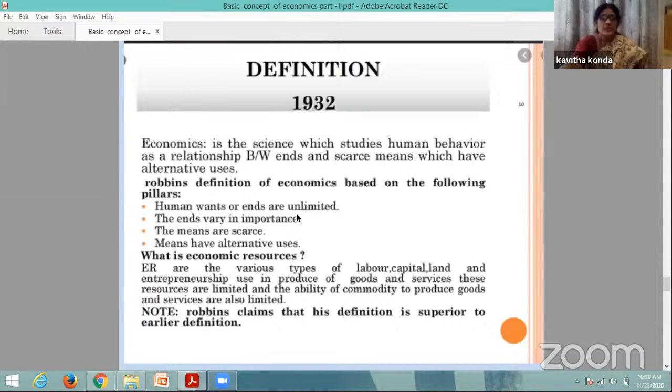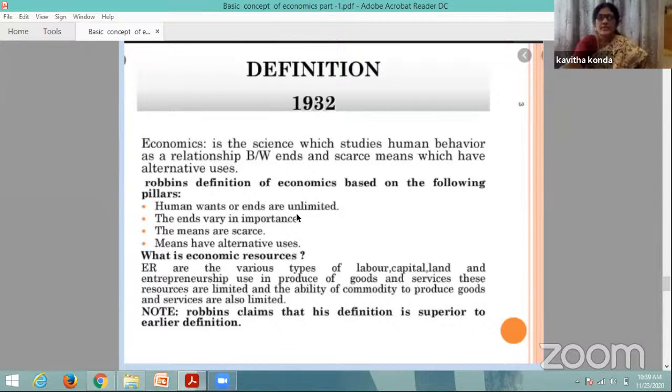These resources are limited, and the ability of commodities to produce goods and services is also limited. So the clearest claim we can make is that Lionel Robbins' definition is superior to the earlier definitions given by Marshall or Adam Smith, the wealth definition and the welfare definition.